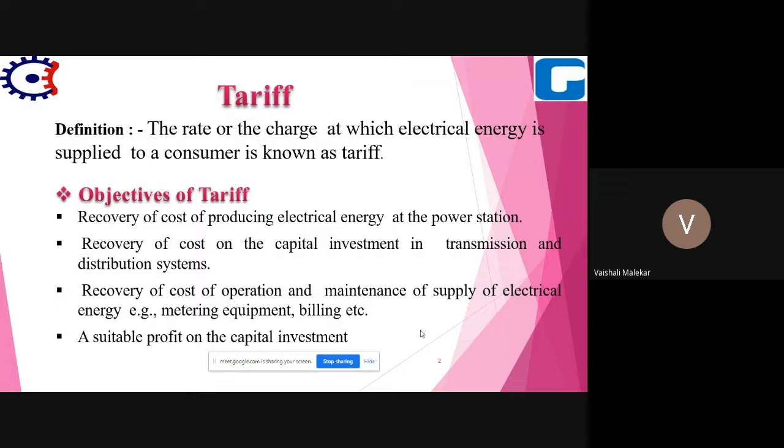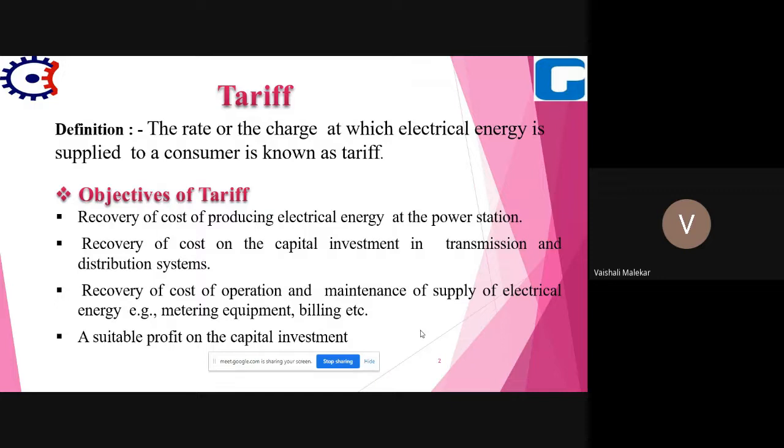Next is recovery of cost on the capital investment in the transmission and distribution system, means the tariff includes the cost of transmission system, transmission lines, cables, insulations, poles, then cost of substations, transformers, switchgears, protective devices, all these equipments, and the recovery of these equipments is included in the tariff.